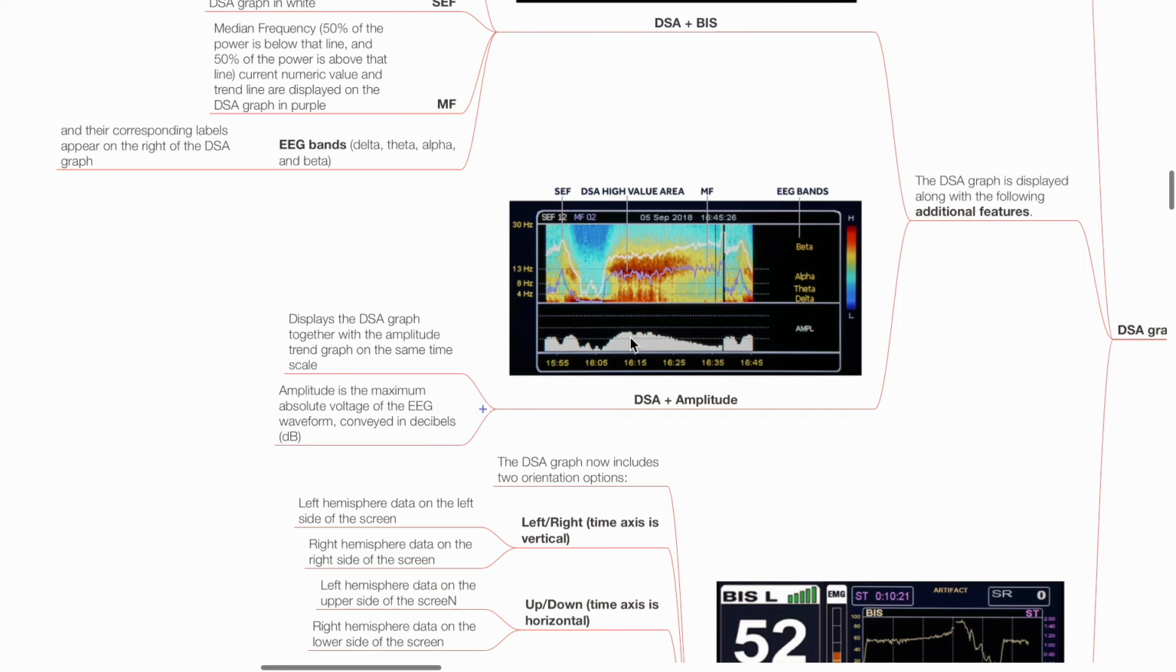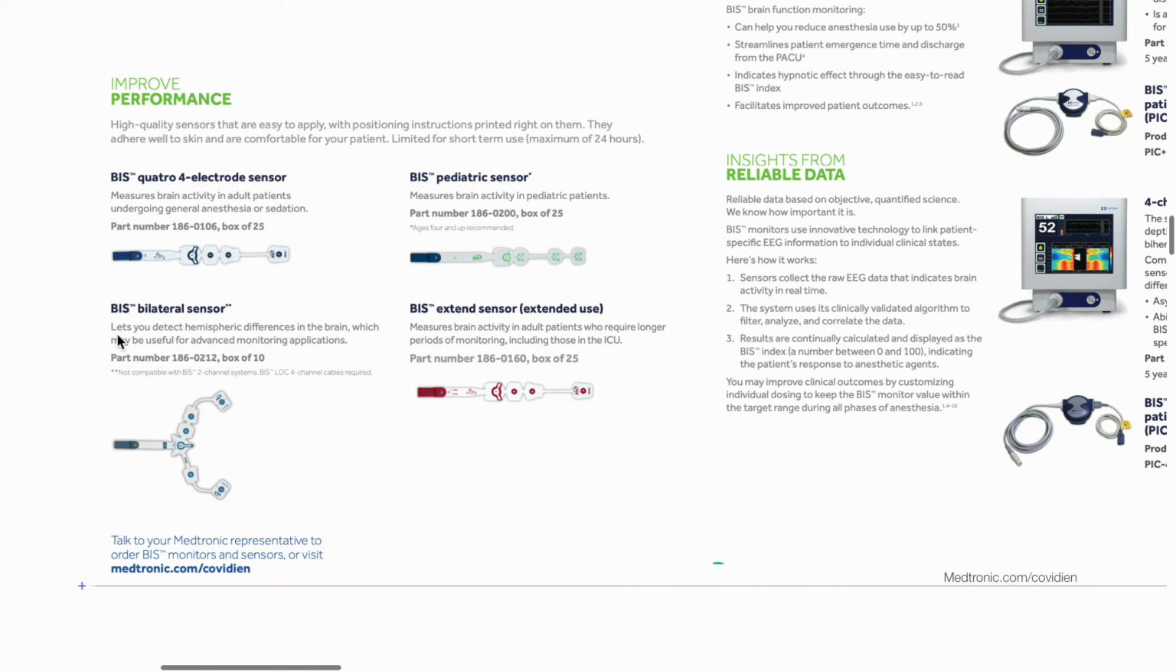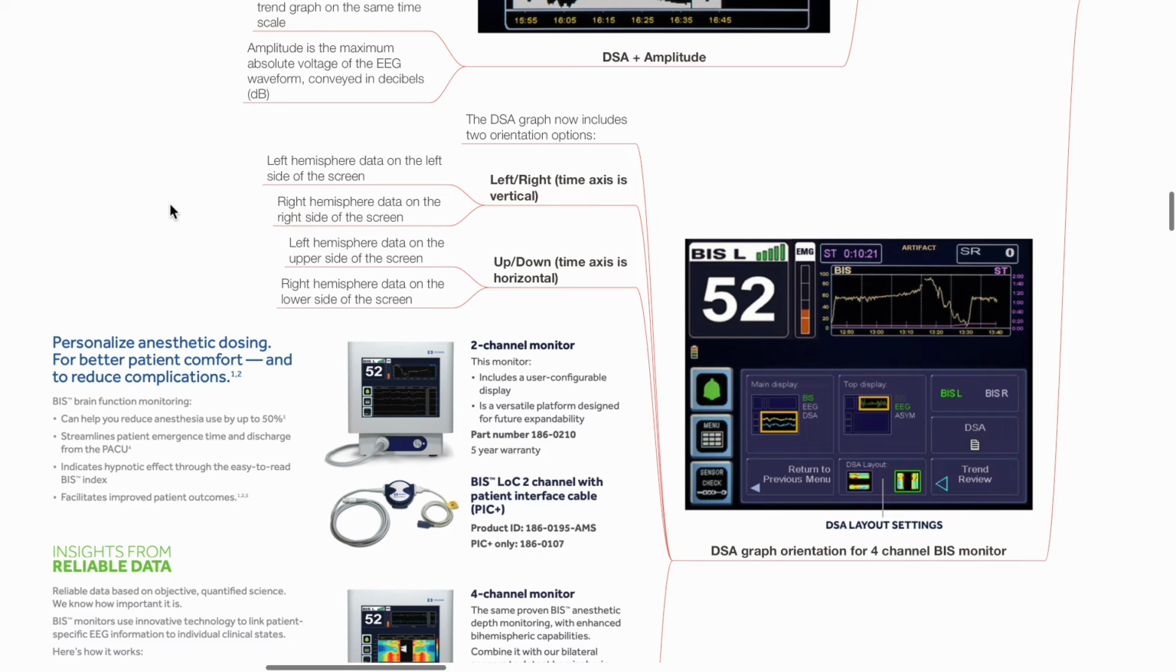conveyed in decibels. With advancements in BIS monitoring, the 4-channel BIS monitor, along with the BIS bilateral sensor, allows detection of bilateral hemispheric differences in the brain. The left and right hemisphere data may be oriented on the screen as on the left or right side, or upper or lower side.